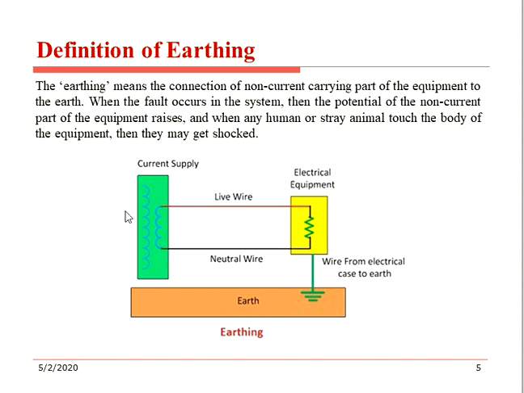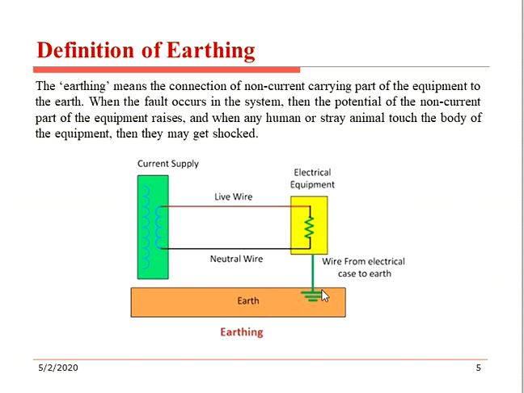So earthing is clearly explained in the diagram: current supply, phase, electrical equipment and neutral wire. So it has a closed path. The equipment body connected with earth is called earthing.